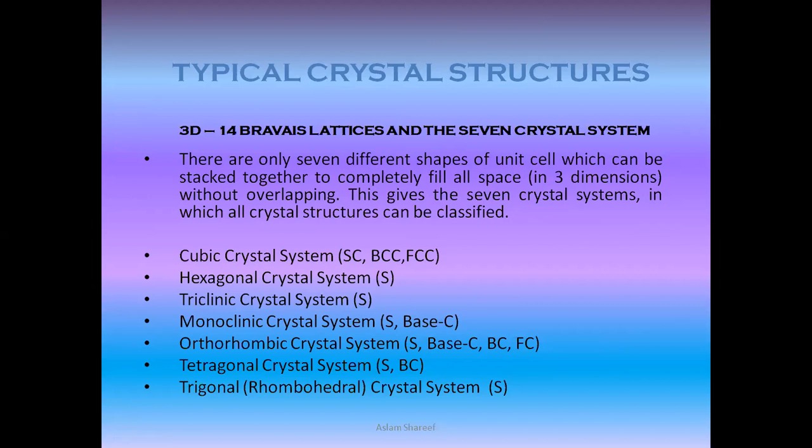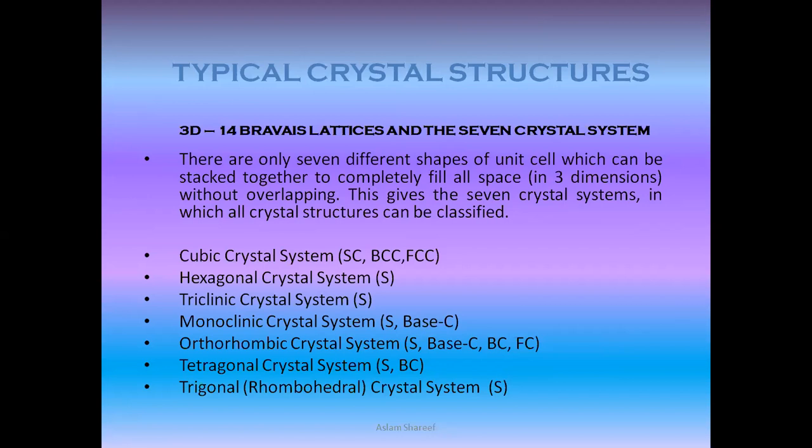Only 2 types of crystal structures are satisfied by monoclinic, whereas orthorhombic has a difference in that. The orthorhombic crystal system satisfies all 4 types, that is simple, base centered, body centered and end centered. So this is satisfying all 4 different types of shapes.